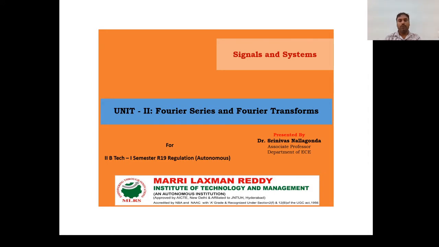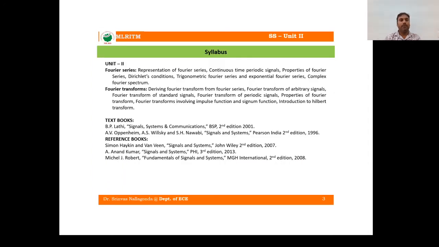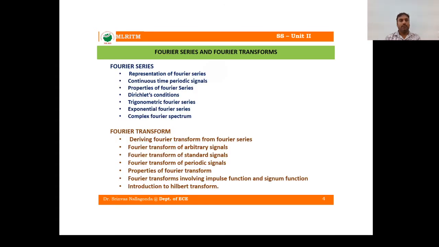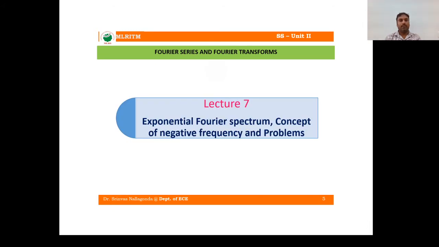So this is Unit 2 and this is the syllabus of Unit 2 and the textbook we are following. B.P. Lathi is the author of Signals, Systems and Communications, right? So these are the topics from Unit 2, from Fourier series and Fourier transforms. Particularly, we discuss Fourier spectrum in this lecture. Also, we discuss negative frequencies. So this is lecture number 7 of Unit 2, exponential Fourier spectrum, concept of negative frequency and problems. These things will be discussed in this lecture.